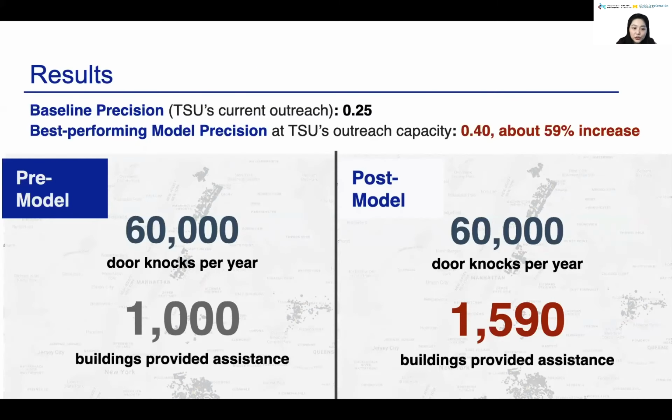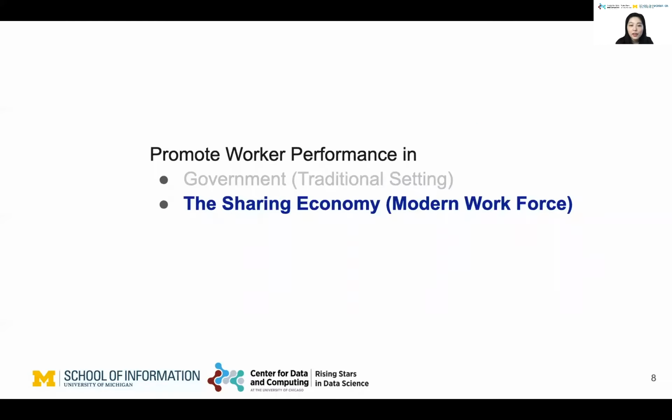The results show that we are able to identify 59% more buildings associated with harassment than the TSU's current outreach baseline, which means that, knocking on the same number of doors, TSU specialists can identify 590 more buildings with harassment using our model. While the results are promising, to understand whether a model or a new intervention is effective, we need to conduct field trials.